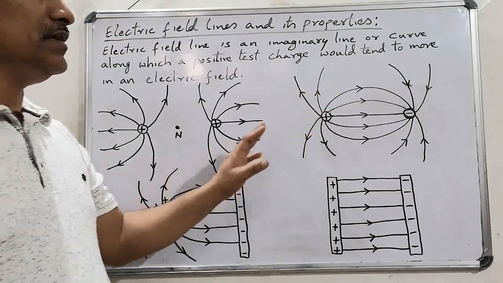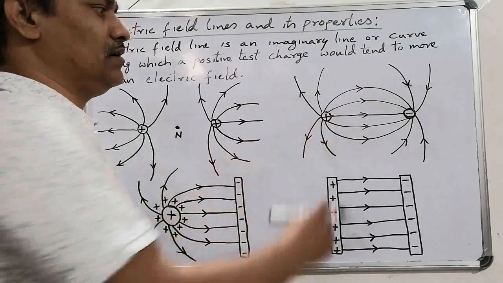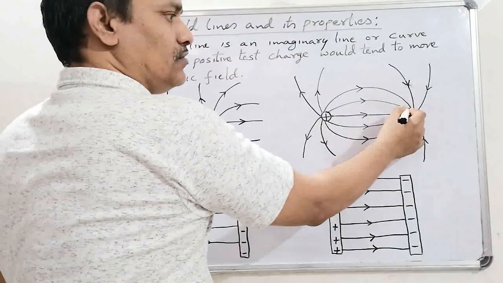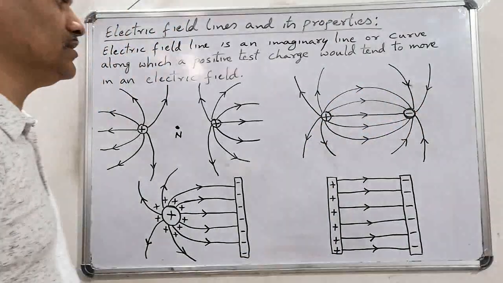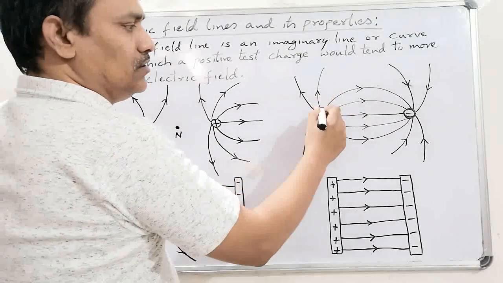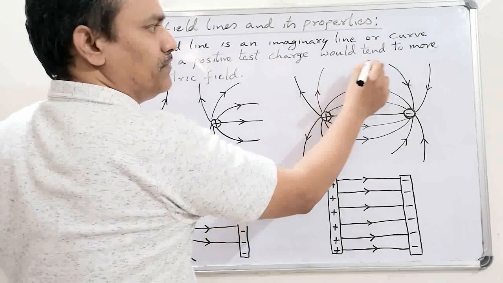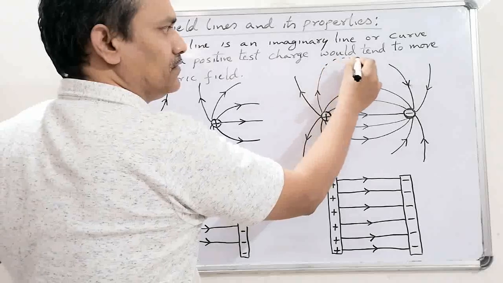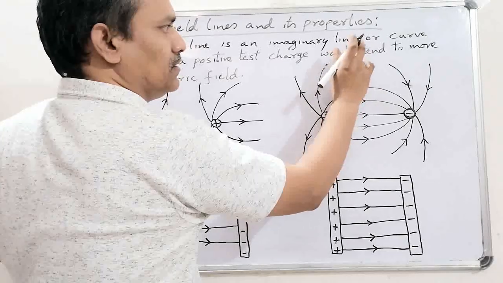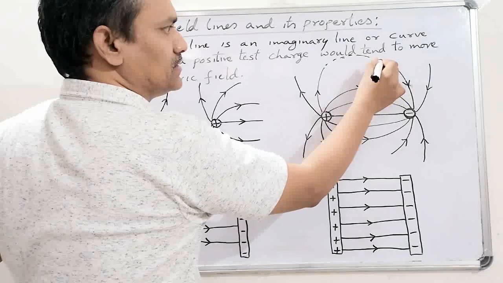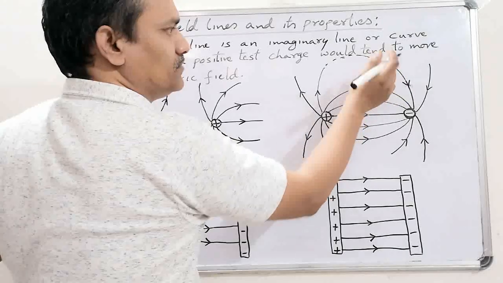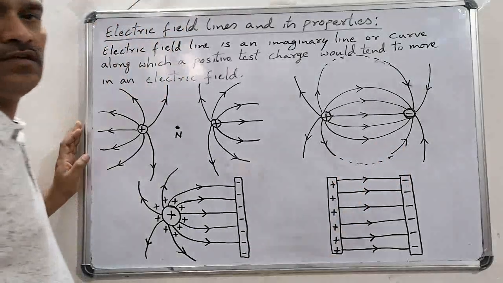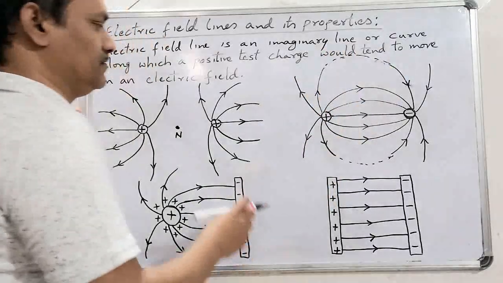Now look at this. Here the field lines emerge from the surface of the positive charge and end on the surface of the negative charge. This is because, look at this, laterally field lines merge with each other. If the field is strong, then this field line merges with this one like this. Merges with this one like this. Similarly, this field line may merge with this one like this. Laterally, field lines merge with each other.